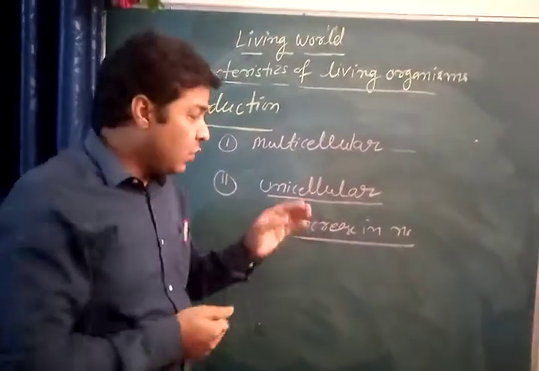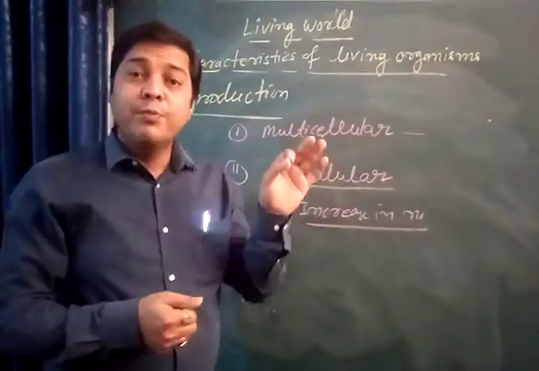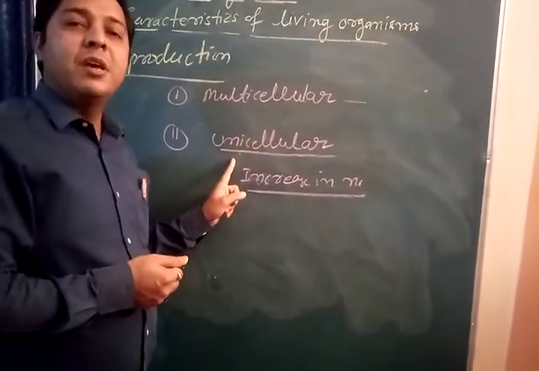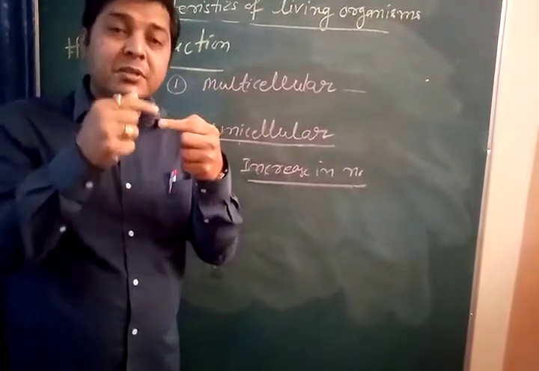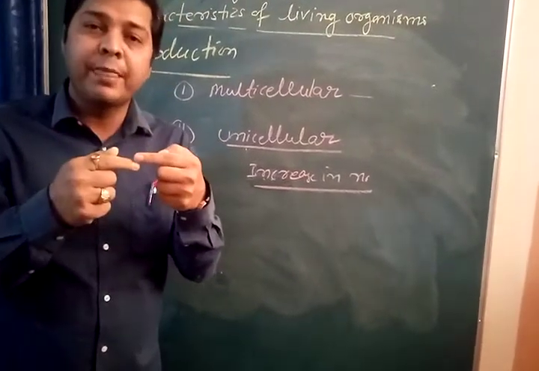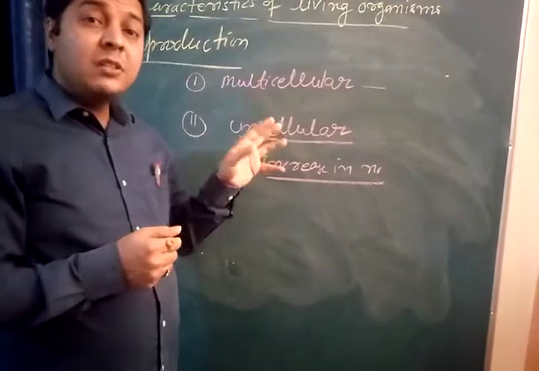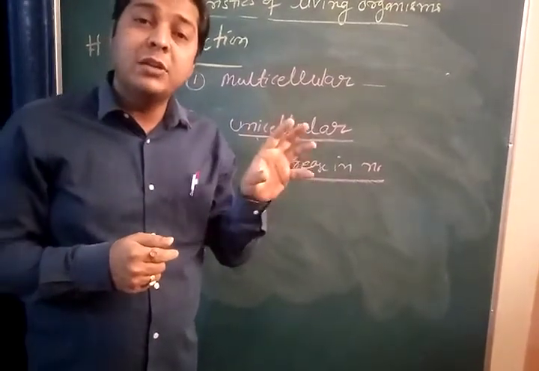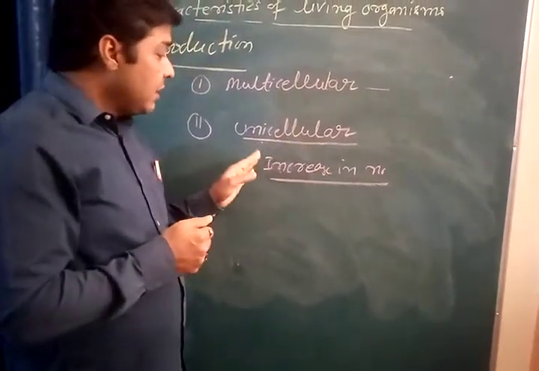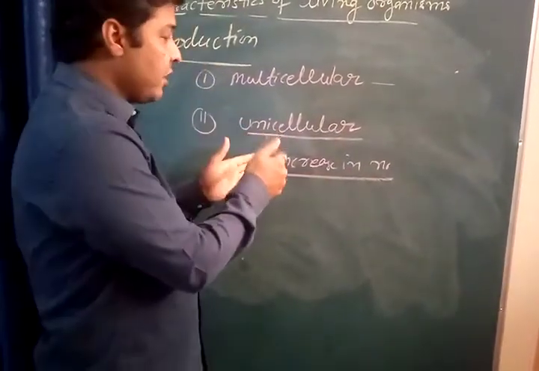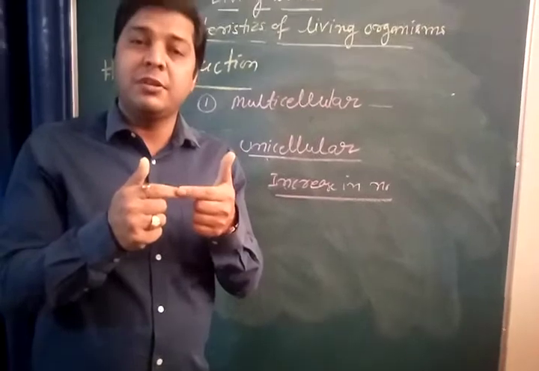So can we say growth and reproduction both are synonyms only in case of unicellular organisms, because the number of individuals is increasing. Getting the point? And that is why I have written both are twin characters. Here both increase in number, that we say is a type of growth. So growth and reproduction are synonyms with each other.